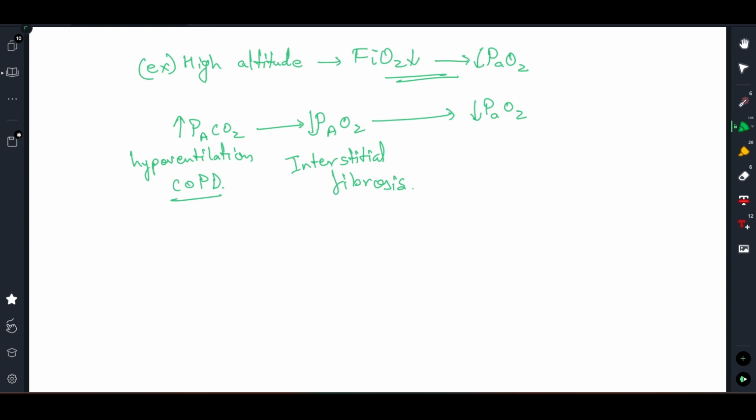Discussing in basic terms what exactly hypoxemia was, that if in the arteriole your partial pressure of oxygen is less than 60 mm of Hg, right? So that is your hypoxemia, right? You can define it generally like this.